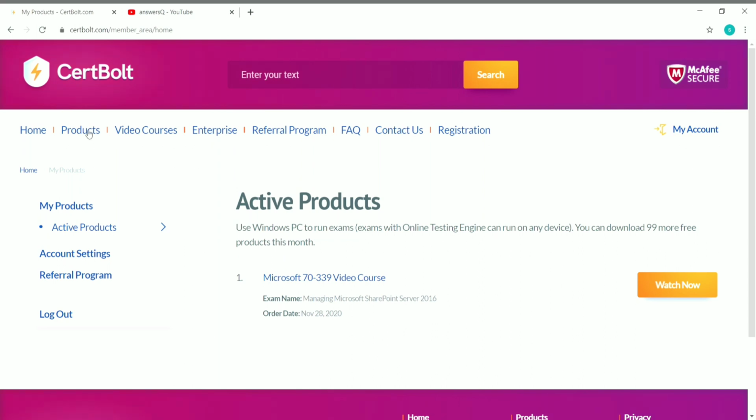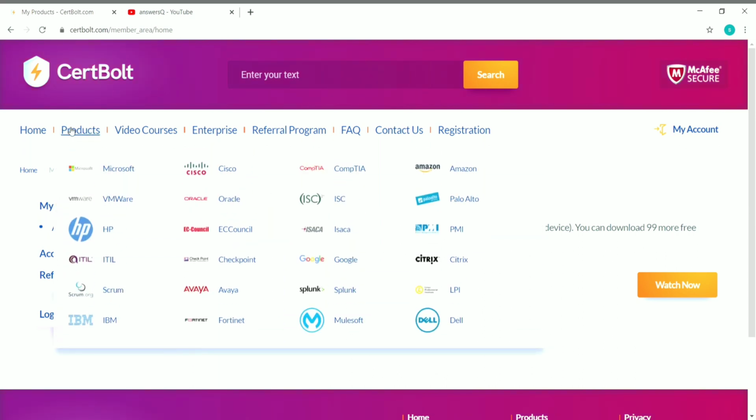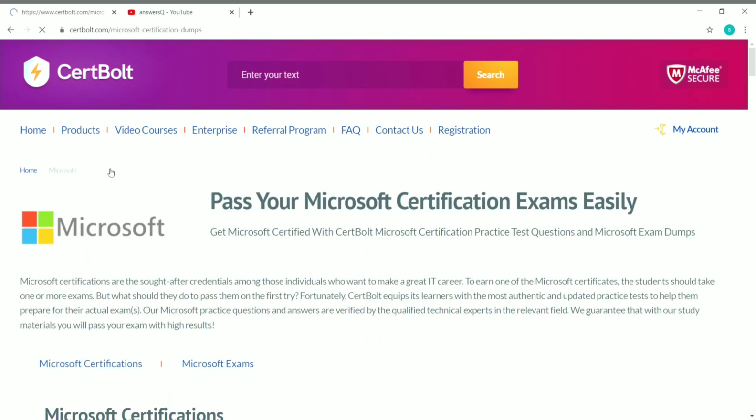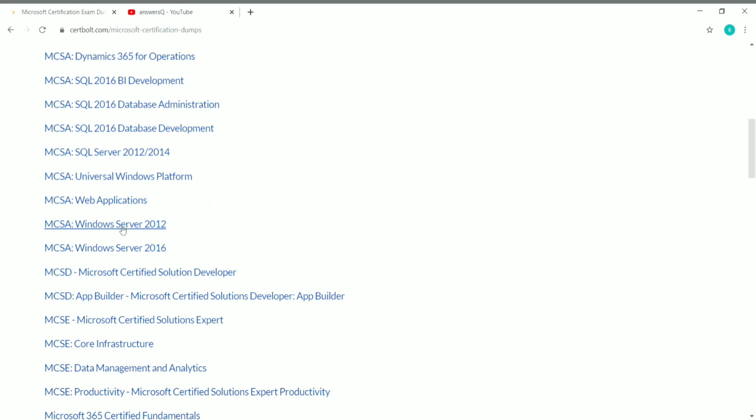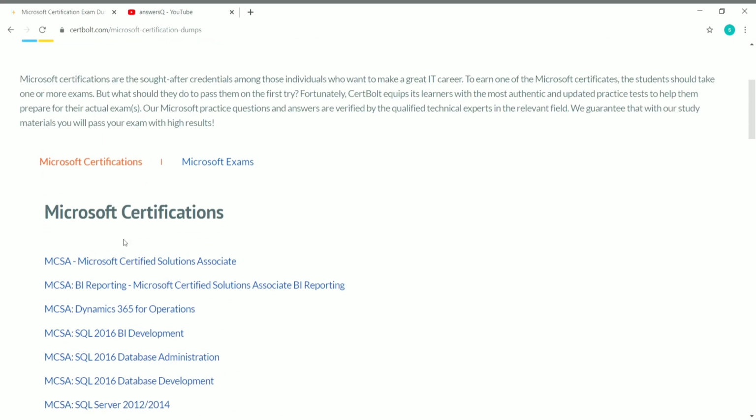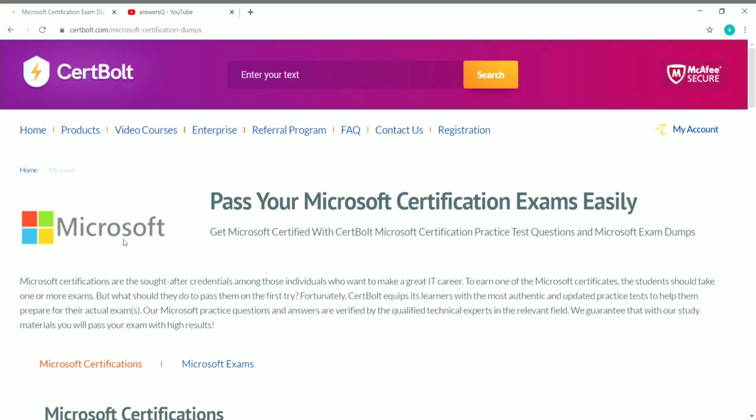And as I already said, there are tons of free question and answers for certifications provided by these top companies as well as some professional bodies. So make use of this also. Go to products and go to any platform that you like. Go to Microsoft if you want. See all the certifications available. You can download real exam question and answers. This is the best thing about this platform. So make use of this opportunity. Go to CertBolt and make use of this if you are preparing for any exam.